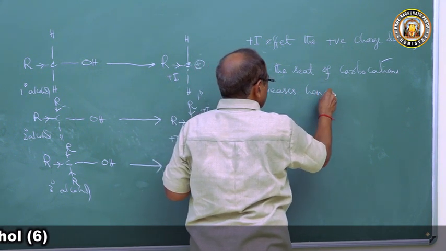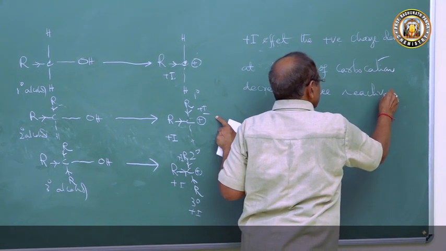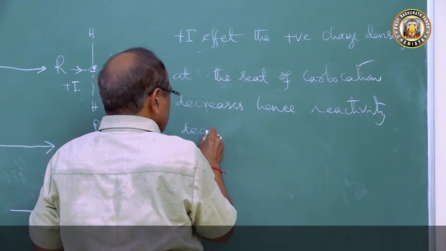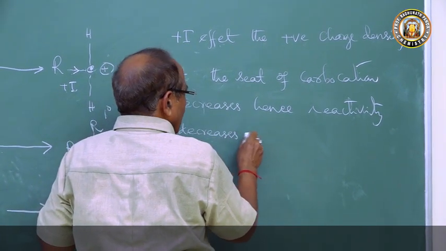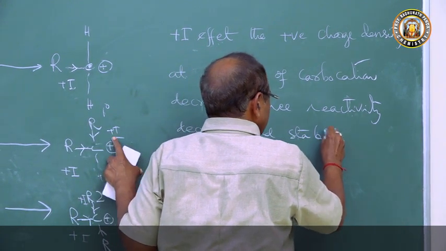Hence reactivity decreases and stability increases.